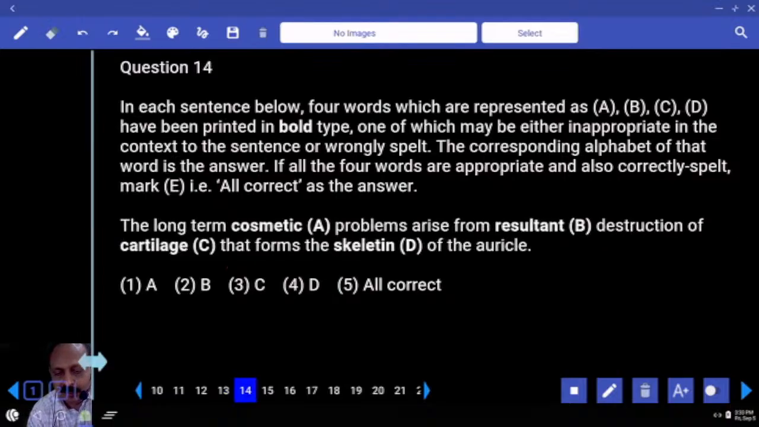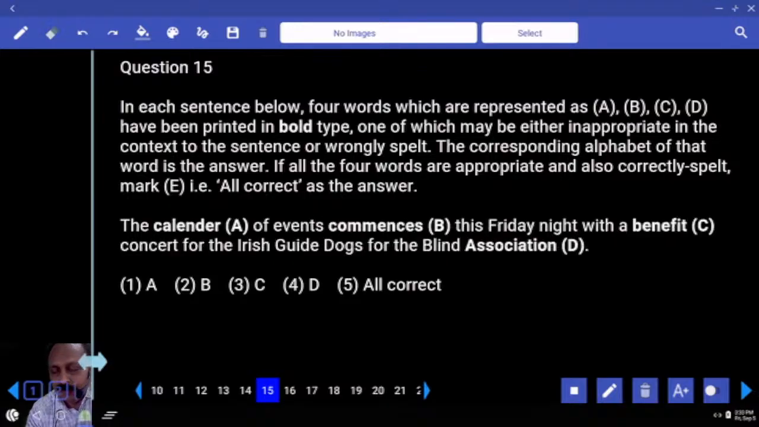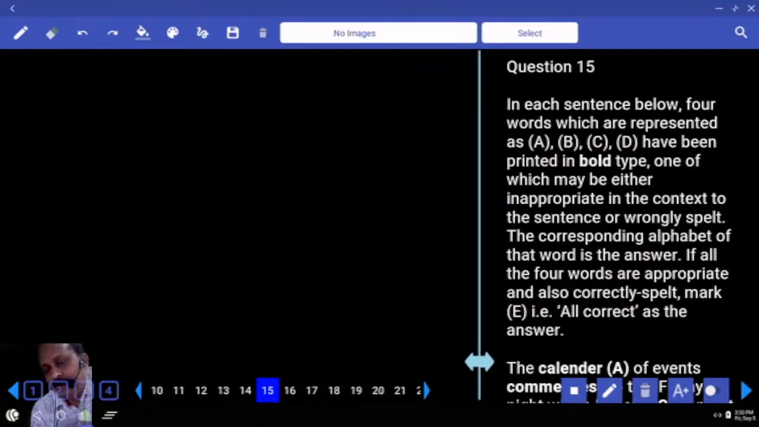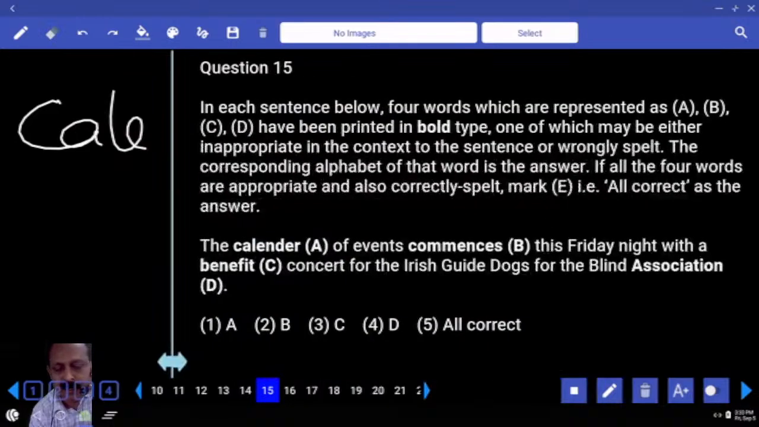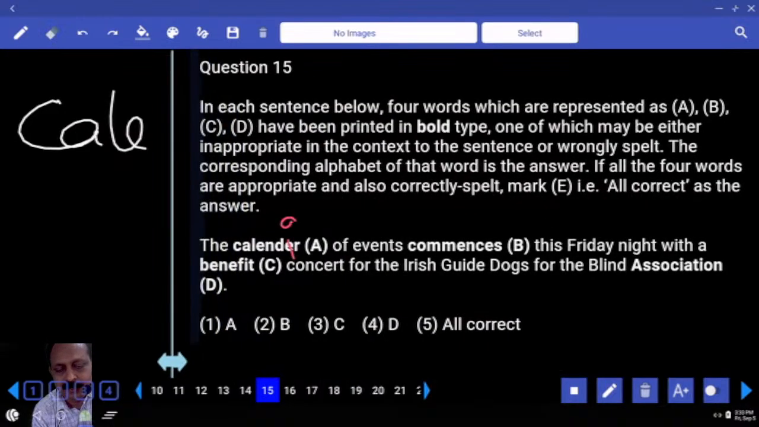Next one, this is like, okay. I'm sure you got it right. Anything wrong with cosmetic? Resultant? Cartilage? Perhaps you may not be sure, but what is the last word? Skeleton, T-I-N or T-O-N? This is a good question. Put a star mark, question number 15. But what is the right word over there? D-E or D-A-R? Make the correction.